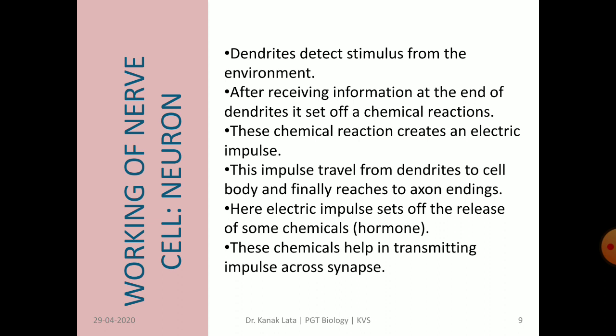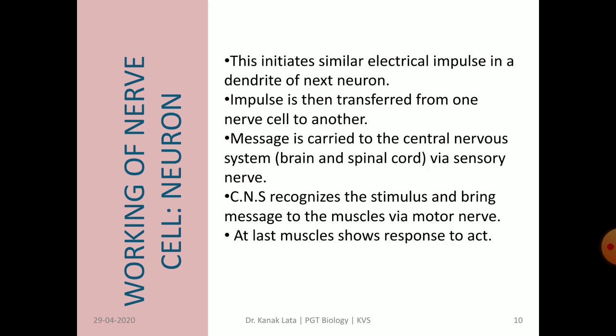Then the impulse is passed from dendrites to the cell body and finally reaches the axon and nerve endings. Here the electric impulse sets off the release of hormones which help in transmitting the impulse across the synapse, and this initiates a similar electric impulse in a dendrite of the next neuron. In this way, the impulse is transferred from one neuron to another.